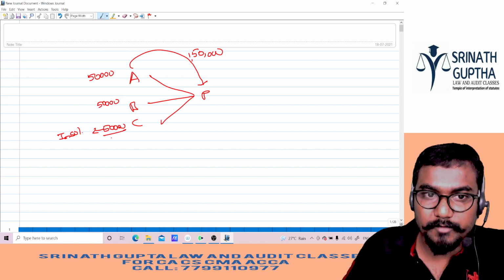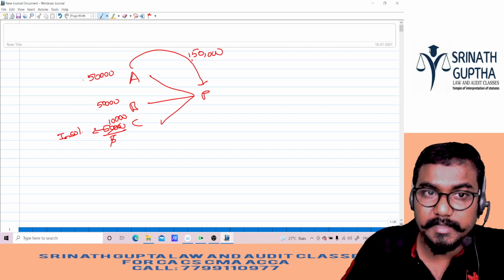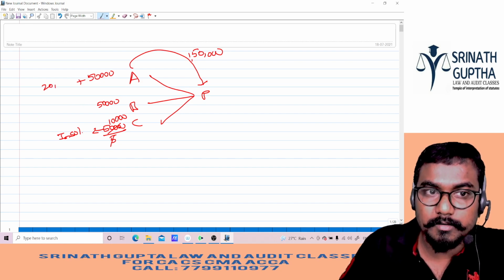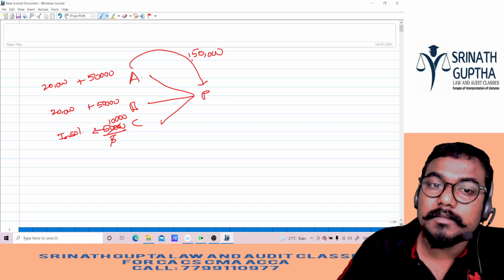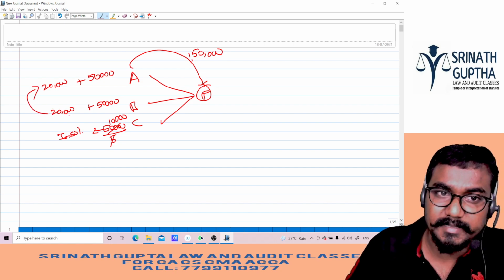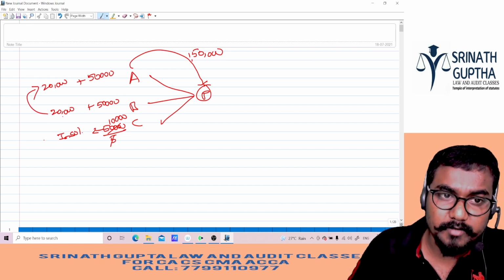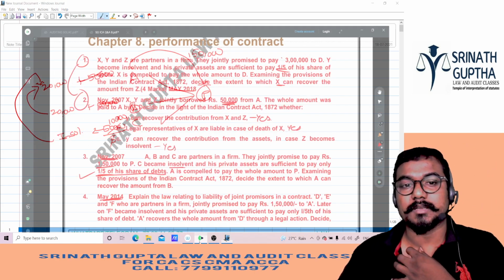He can pay only 1/5, that means only 10,000 rupees. The remaining 40,000, who has to share it? These two people, 20 and 20. But A paid everything to P. So how much can A recover from B? 70,000, that is 50 plus 20. How much can A recover from C? 10,000. Clear? Answer is over.